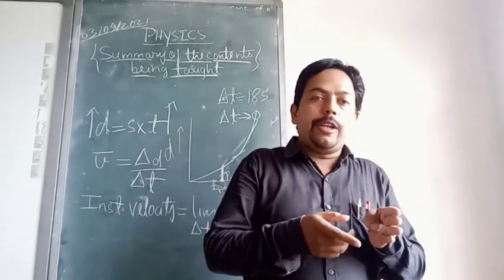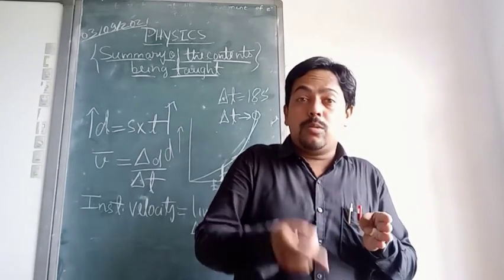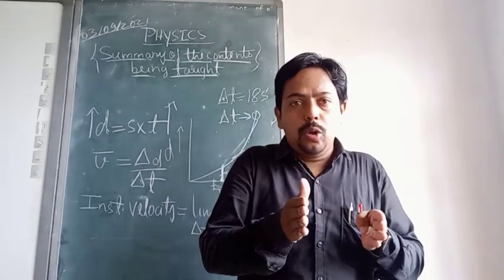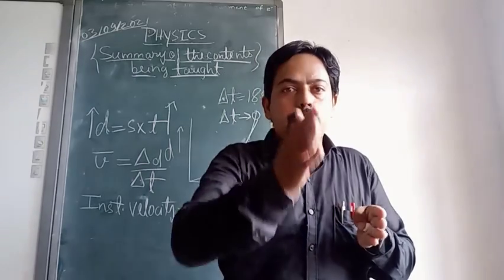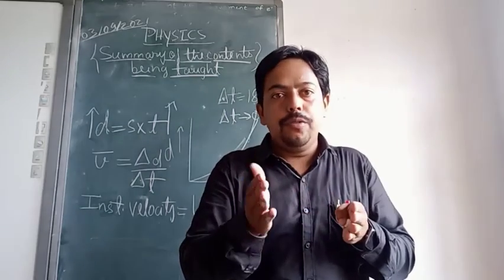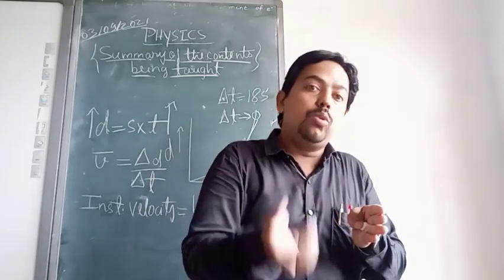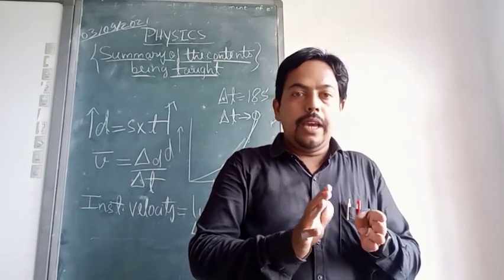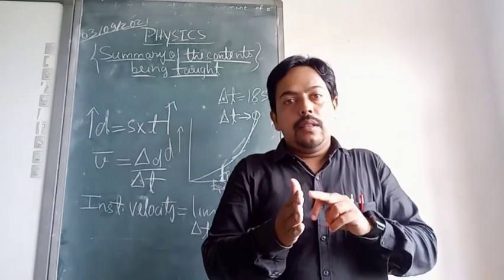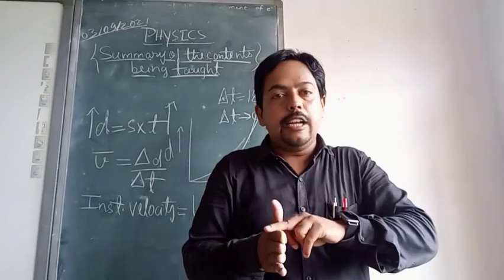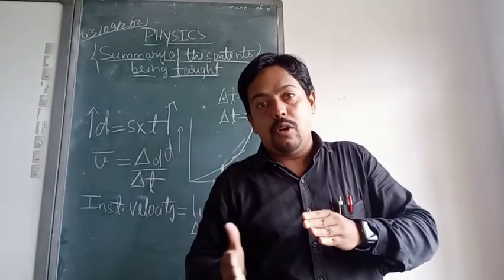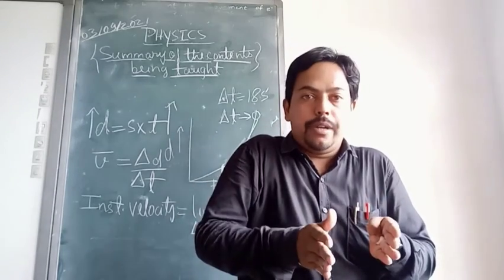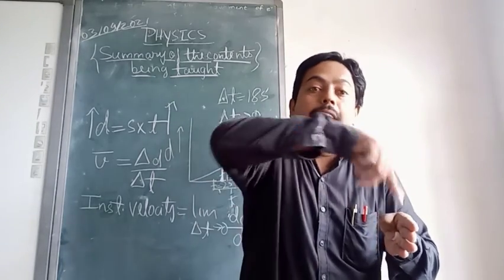So with respect to the observer in the slower train, that other train will seem to move with some velocity. The train having 100 km per hour velocity with respect to the ground will not appear to be moving with 100 km per hour to the observer who is in the other train.